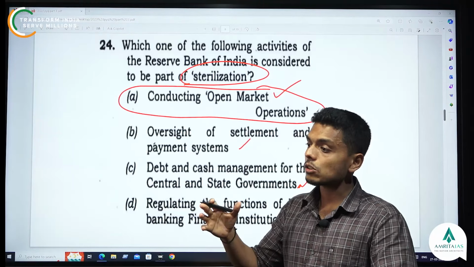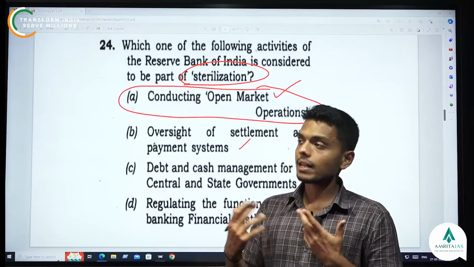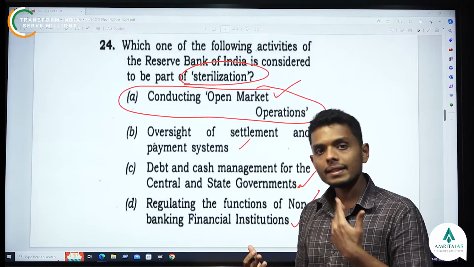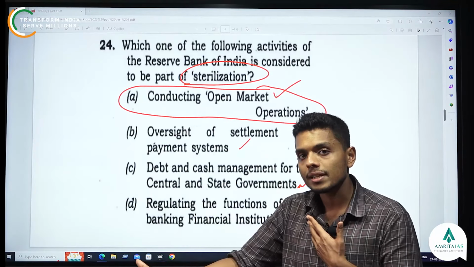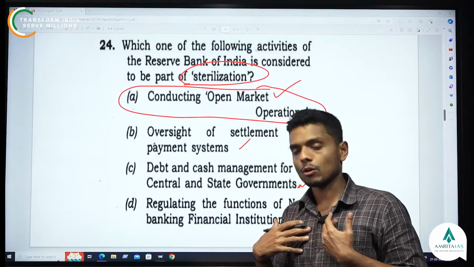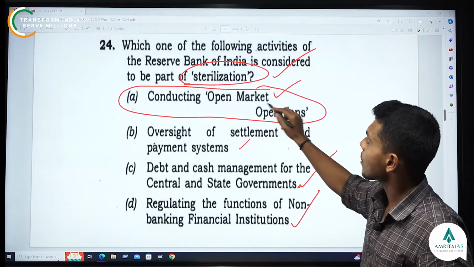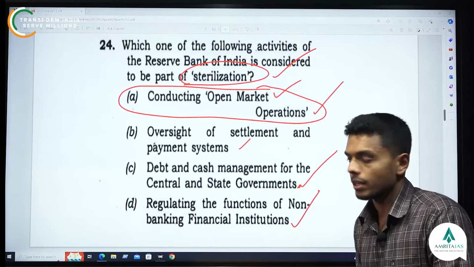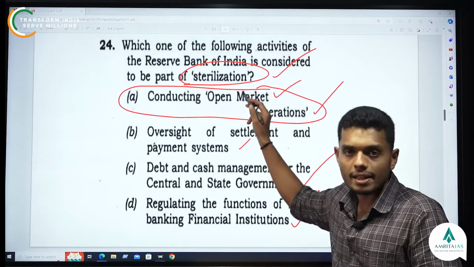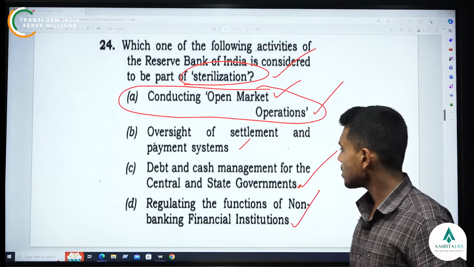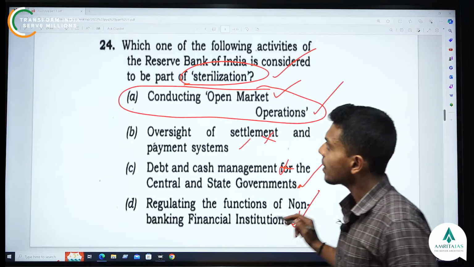Now let's say the rupee is overflowing in the market. The RBI wants to reduce it, or rather sterilize it. What can the RBI do? The RBI can sell government securities. When the RBI releases government securities, it takes in the excess rupees. So this is how the sterilization mechanism works. So conducting open market operations is the right answer over here. Oversight of settlement and payment system, yes, but it's not sterilization. It is related to banking activities. So all these other options are wrong. Option A is the correct answer.